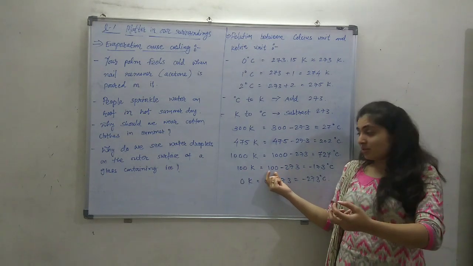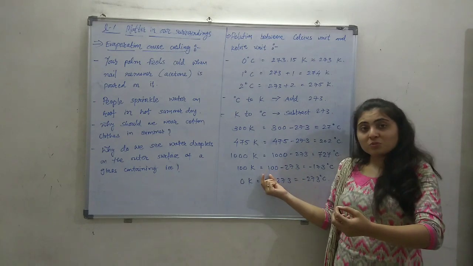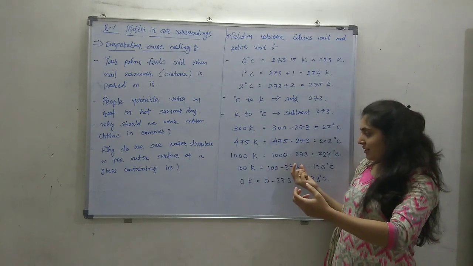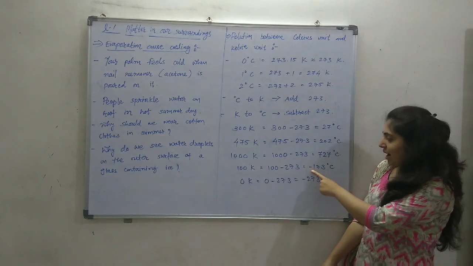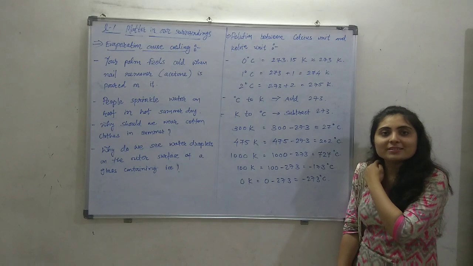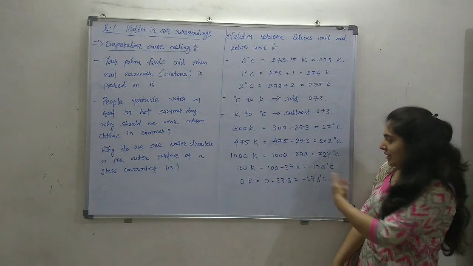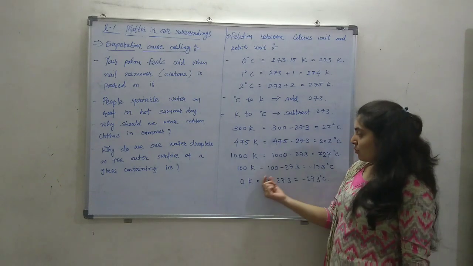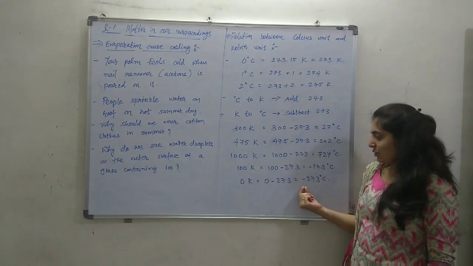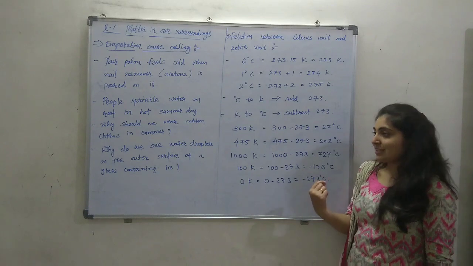For 100 Kelvin, 100 minus 273. Remember here, I am subtracting a bigger number from a smaller one. Smaller minus bigger gives a negative result. So minus 173 degrees Celsius, that is below 0, a negative temperature. And 0 Kelvin: 0 minus 273 gives minus 273 degrees Celsius.